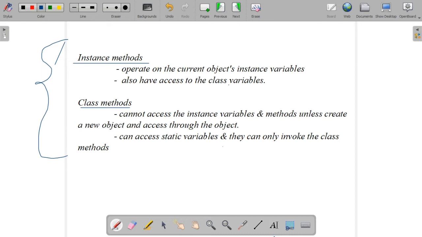Example, public static void main(). Main is the method, and it is a class method because main is indicated by static. Now imagine you have written a method named void calc(). Then this is not a class method, because it is not indicated by any static keyword. Simply, this is a non-static method, which is known as an instance method.